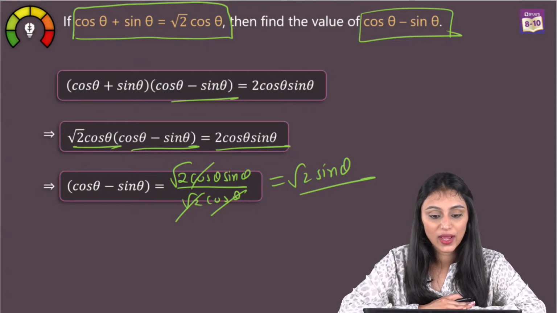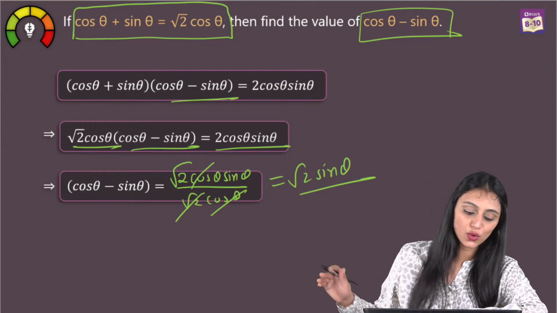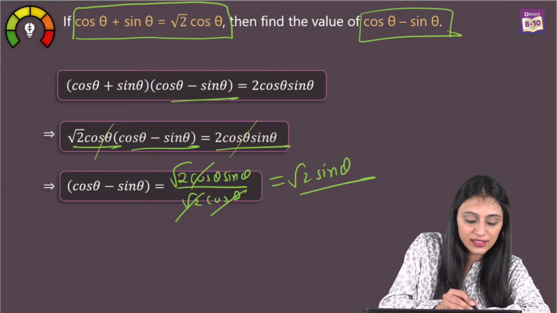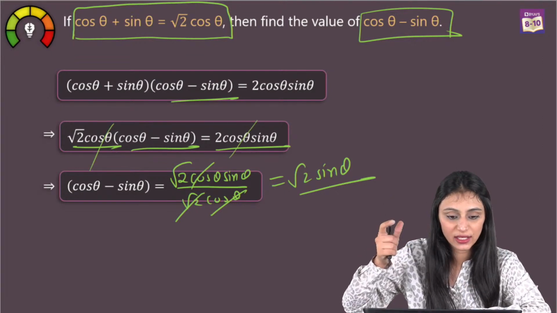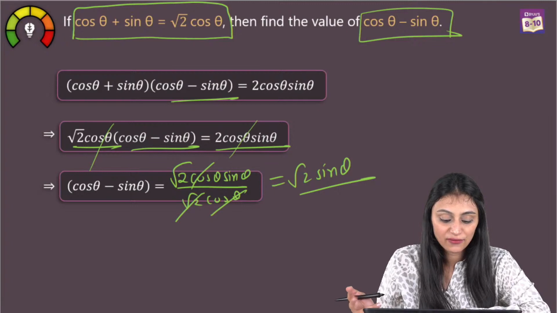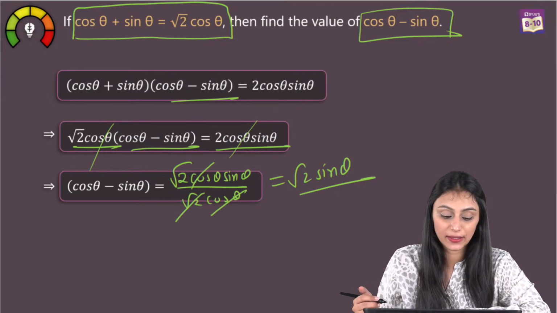Yes. Where did 2 cos theta go? 2 cos theta we already had here. This got cancelled out, and 2 and root 2 got cancelled out. So finally we have root 2 sin theta.